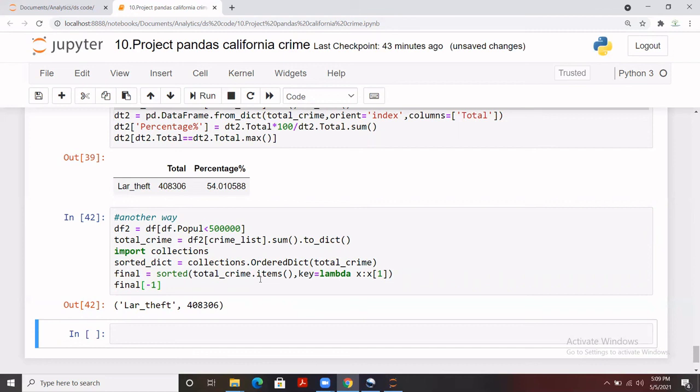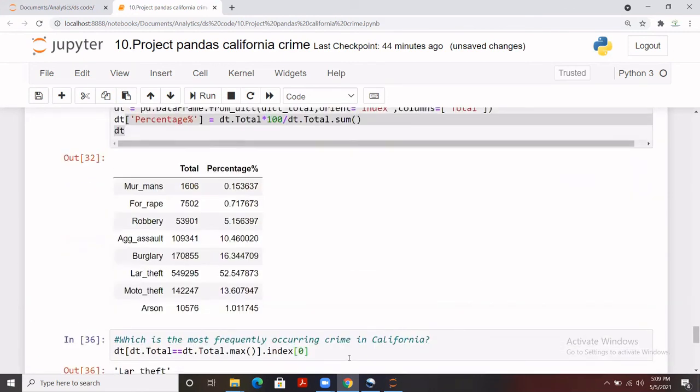So the total crime that we have generated is now in sorted form, which I have stored as sorted_dictionary. And then I have extracted all the items from there, and I needed one index, so I have stored all the values into final, and then I have extracted the last one, which is larceny_theft. So that is one of the options to do it. I believe you guys are clear with this.